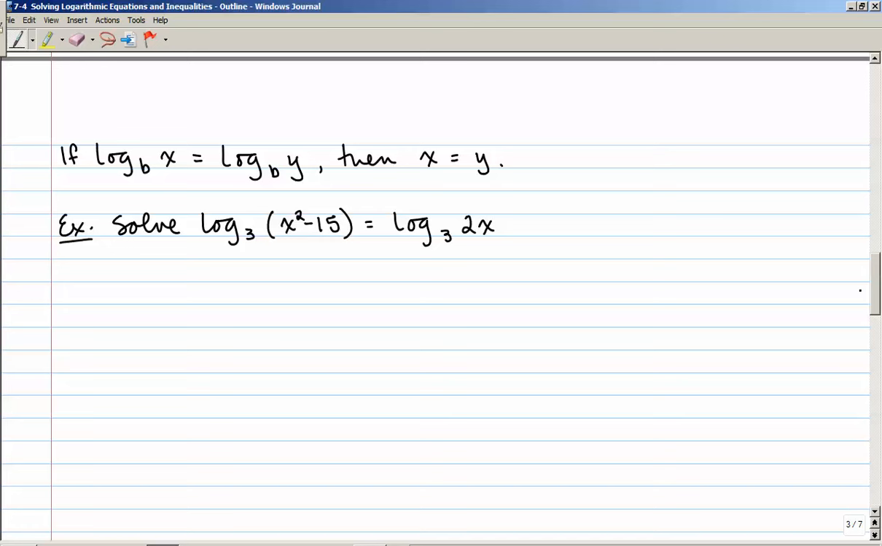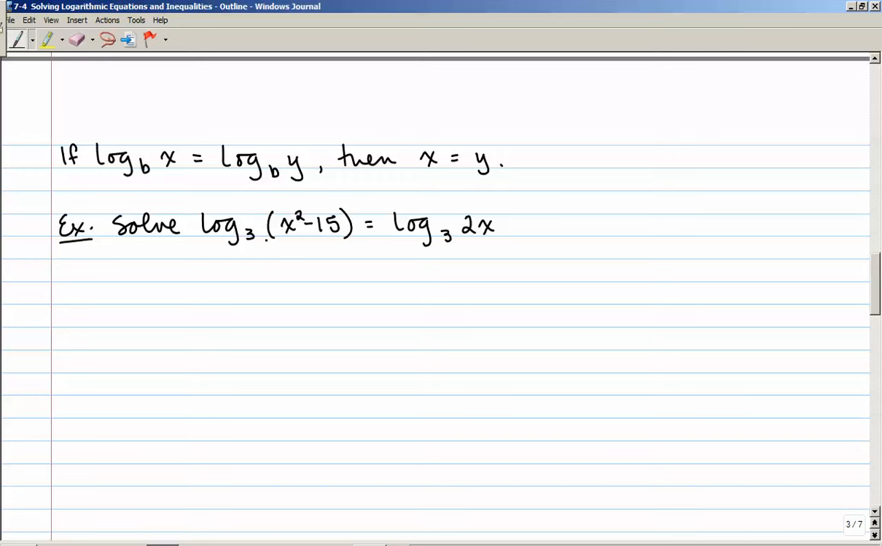Okay, now for solving logarithmic equations that have a log on both sides, it's very straightforward. If log base b of x is equal to log base b of y, then x equals y. Notice, both say log, both have the same base, so if they both have log of the same base, then the x and the y just equal each other. So let's take a look at this one here.